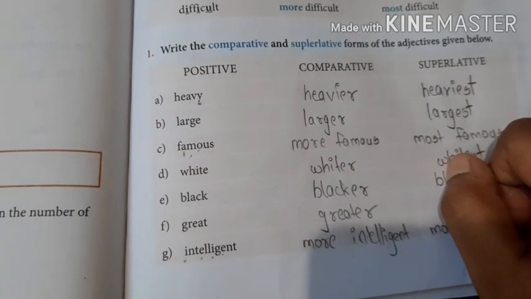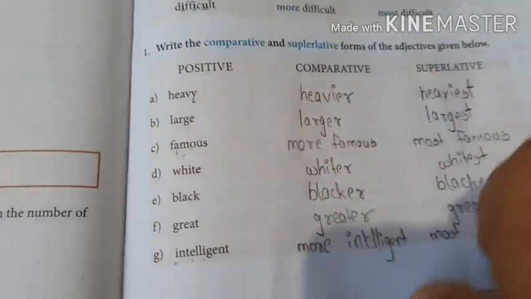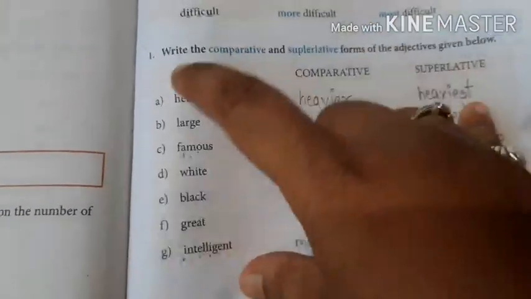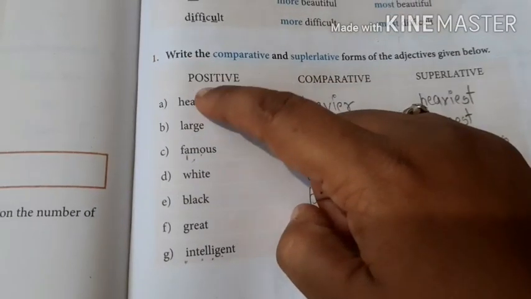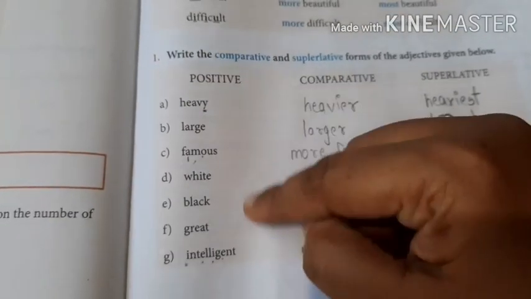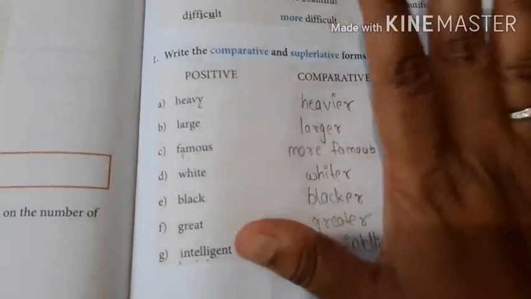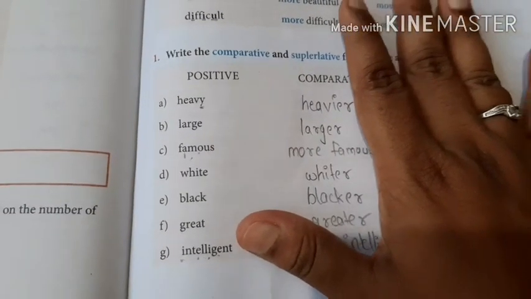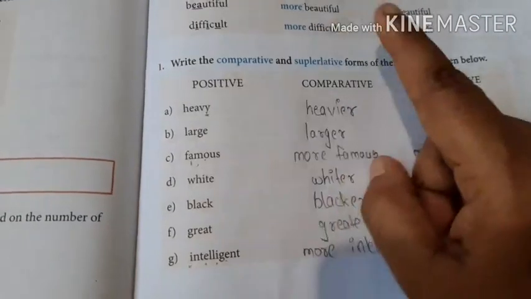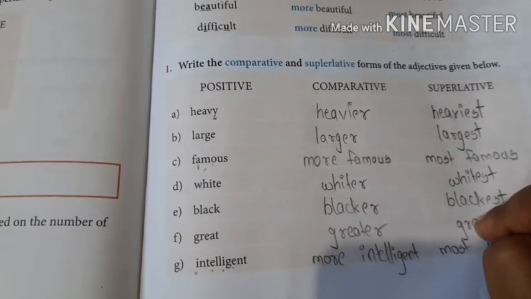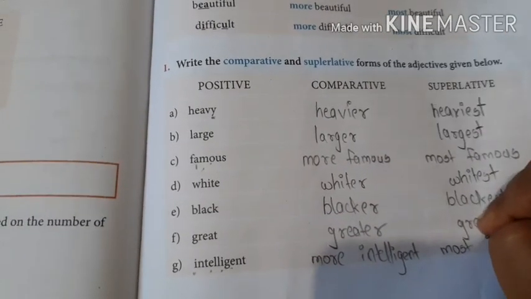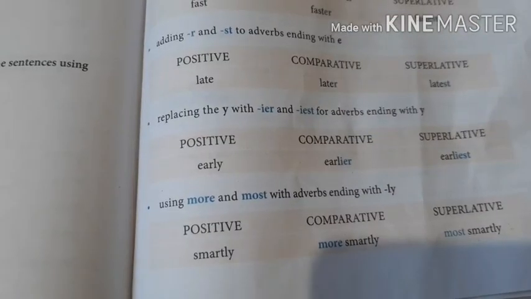Am I clear? What will you do? You will draw a table like this, same as this. The words should be different. You will think of them on your own. Adjectives. Clear? So in the positive row, you will write 10 adjectives. How many? 10. You will write 10 adjectives. You will give the comparative degree of those adjectives and the superlative degree of the adjectives. This would be your homework. Clear?